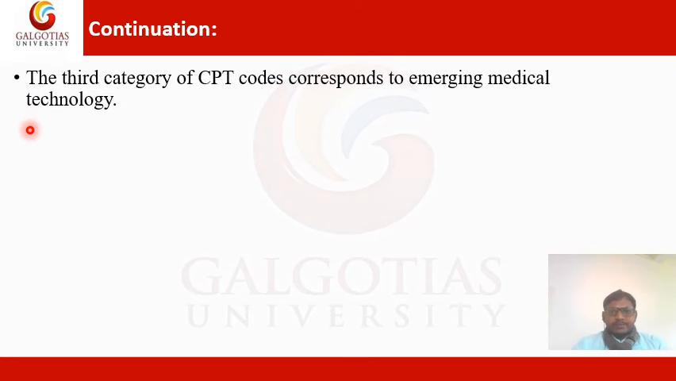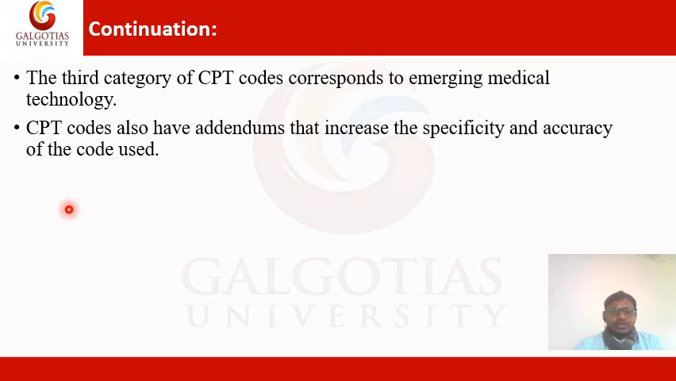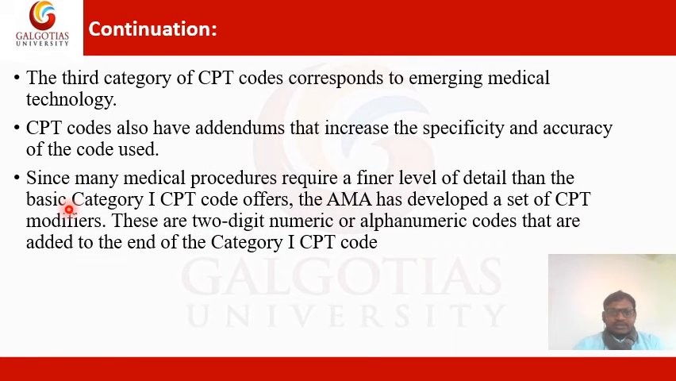The third category of CPT codes corresponds to emerging medical technology. CPT codes also have elements that increase the specificity and accuracy of the code used. Since many medical procedures require a finer level of detail than the basic category 1 CPT codes offer, the AMA has developed a set of CPT modifiers. These are 2-digit numeric and alphanumeric codes that are added to the end of the category 1 CPT code.